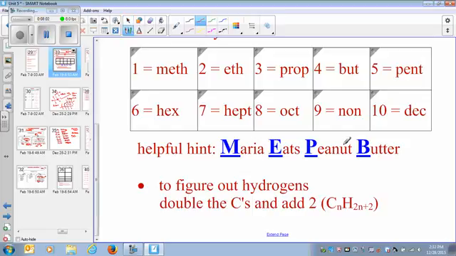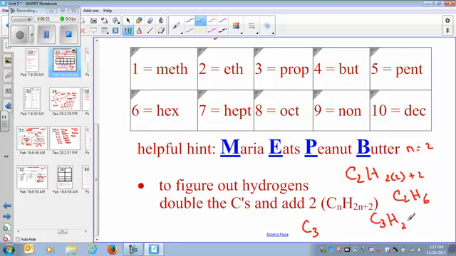How does this work? If I say n equals 2, I will say C2, H2 times 2 plus 2. So C2H4, 2 times 2 is 4, plus 2, H6. That's C2H6. If I want to find out for 3 carbon atoms, C3, H2 times 3 plus 2, so it is going to be C3H8. So this is a general formula to calculate alkanes.